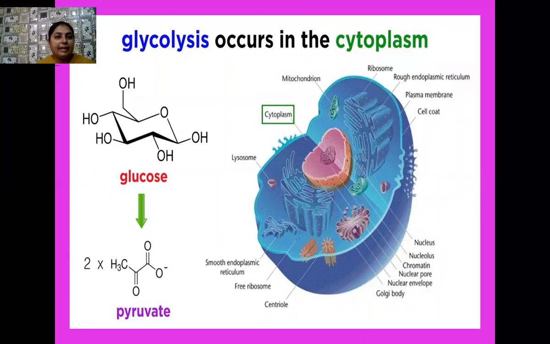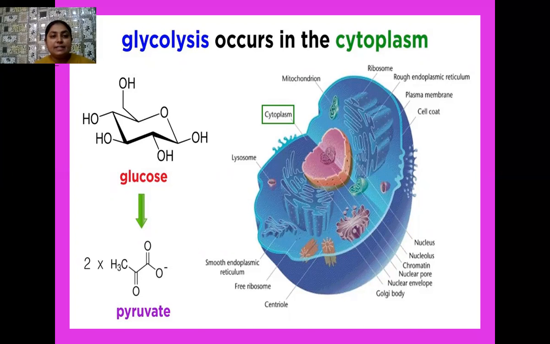Yes, student, here one diagram is visible on your screen that is related with the process of glycolysis. As I have already defined in the beginning of the chapter, glycolysis is the process concerned with the breakdown of glucose. And you know that glucose is a 6-carbon compound, a hexose sugar. So when its breakdown takes place in many steps and many intermediate products are formed, at the last we obtain pyruvic acid.